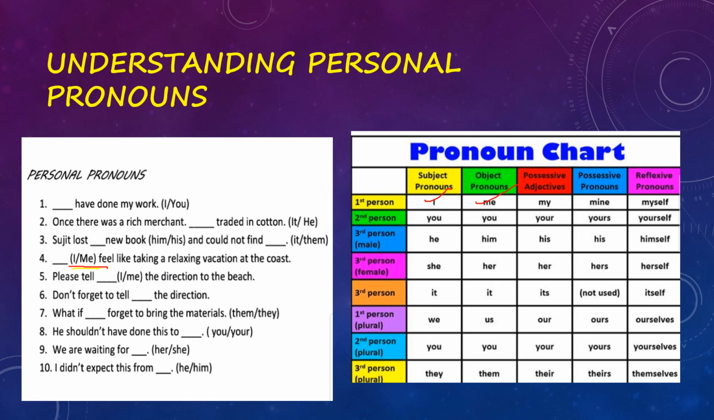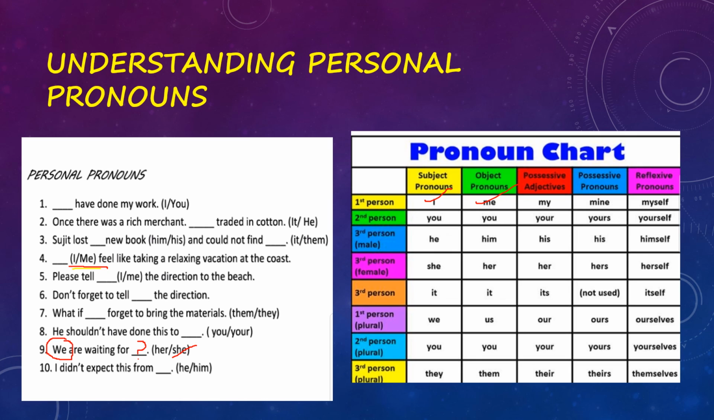Next comes: he should not have done this to you. Right? We are waiting for she or her, because we is the subject here. And here you have to use the pronoun in place of the object. So on the object side we can't use she. So the answer will be: we are waiting for her, because her comes under object pronouns. Check it out in the chart.